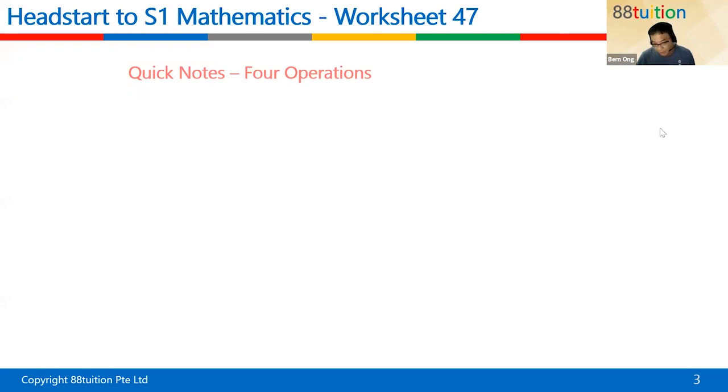Before we go into anything, I always start off with some notes. So if you can, please take out your exercise book and turn to a fresh page. Normally I'll keep an A4 exercise book, third line, with one single line equally spaced out. And I'll write down the notes for this lesson.